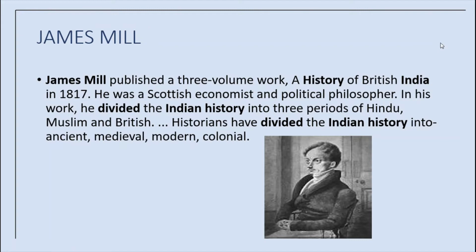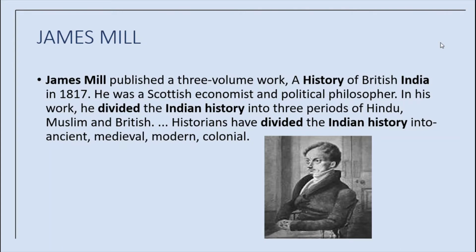What did Mill feel? James Mill felt British rule could civilize India. To do this, it was necessary to introduce European manners, arts, institutions and laws in India. James Mill in fact suggested that the British should conquer all the territories in India to ensure the enlightenment and happiness of the Indian people.